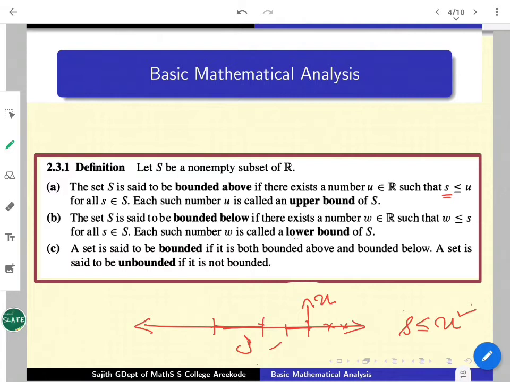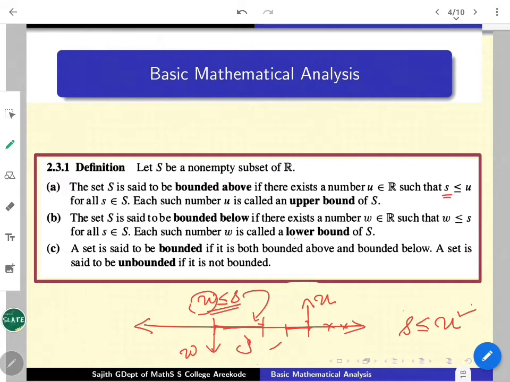In a very similar fashion, you look at the whole scenery from the left instead of right. You look at the same phenomenon from the left, that is S is said to be a bounded below set if you are able to find some real number W such that W is less than or equal to s for every member s in S. So what we can say is, once you selected a lower bound W, any real number less than W is obviously going to be a lower bound.